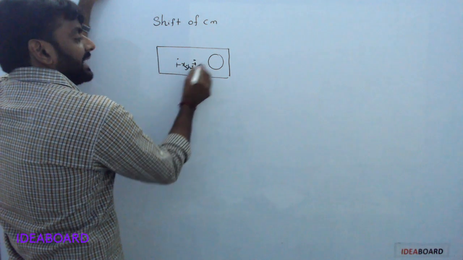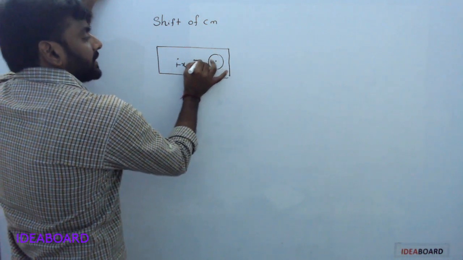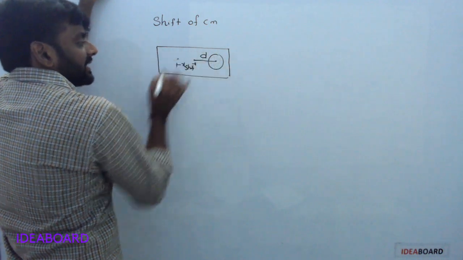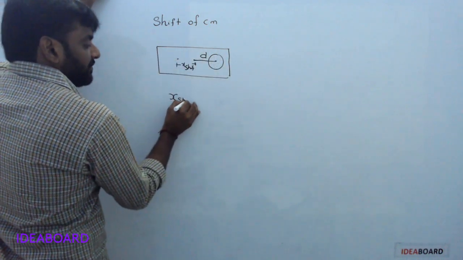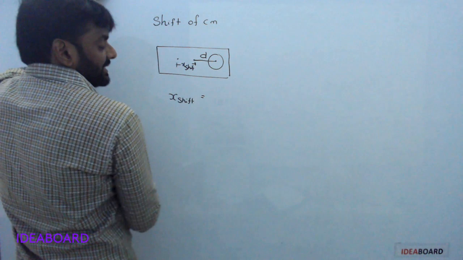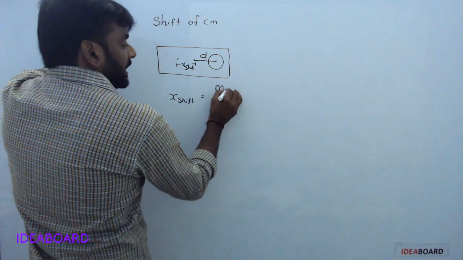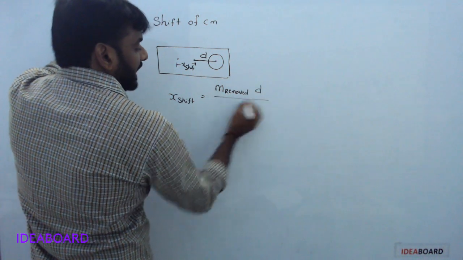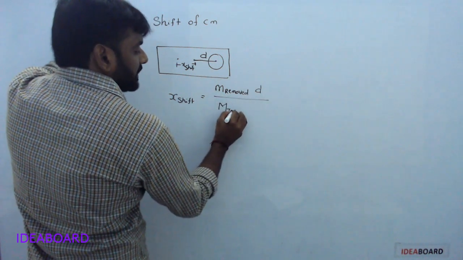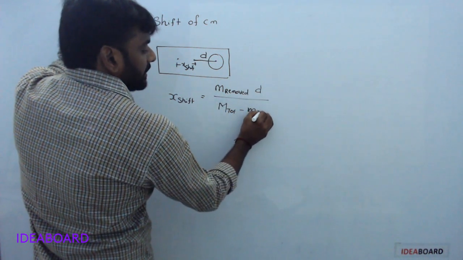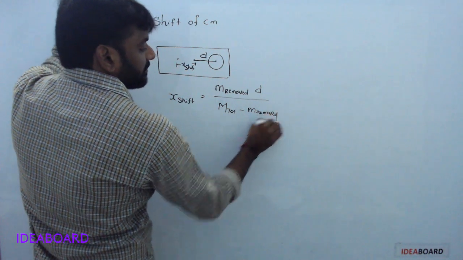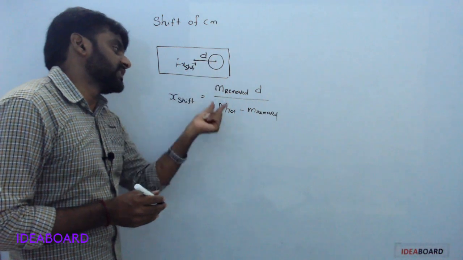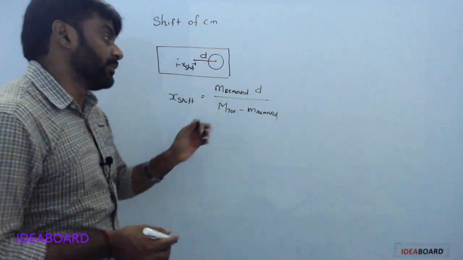The distance from the removed portion's center to the initial center is d. Here the shift of center of mass is equal to removed mass into d by total mass minus removed mass.